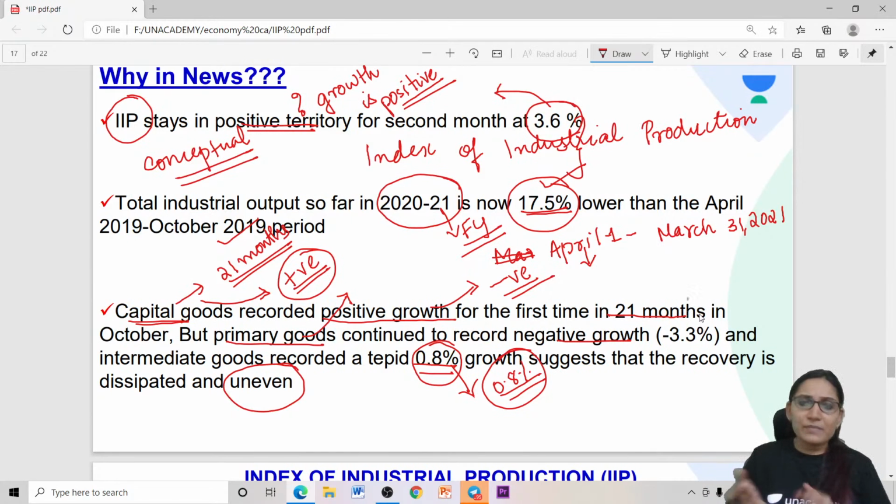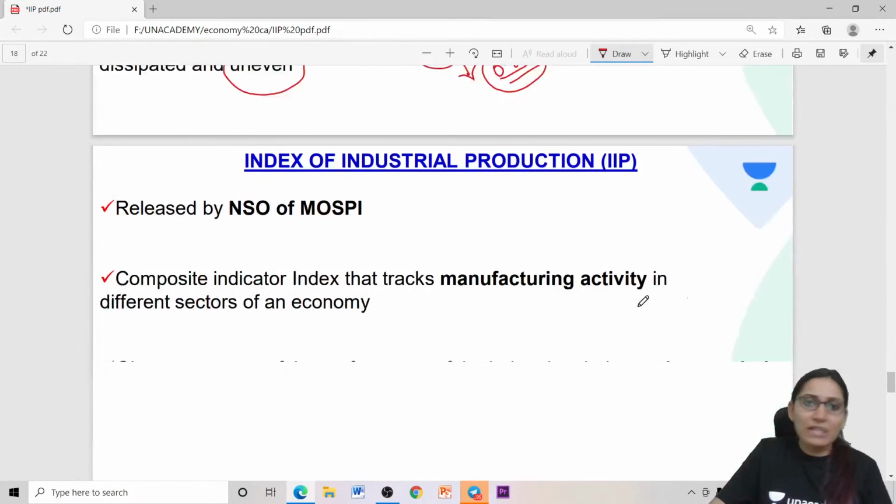Just for your understanding, I have given you this current affair. But what is important for your exam is the concept. What is IIP? What does a change in the IIP mean for the economy? And what are the reasons for the change in IIP, whether it is positive or negative? All these are important for your examination. So first, let us see what IIP is.